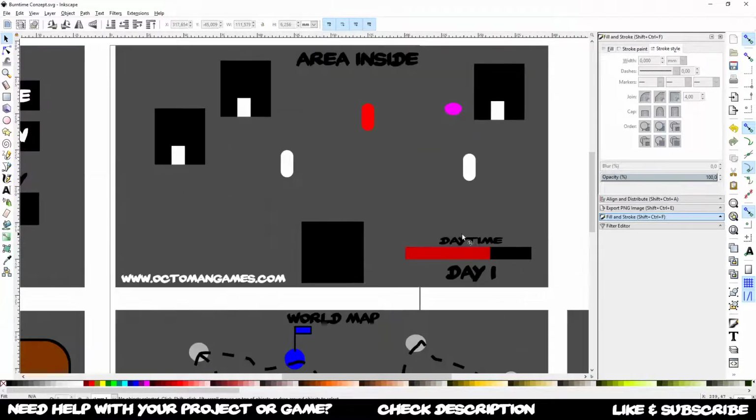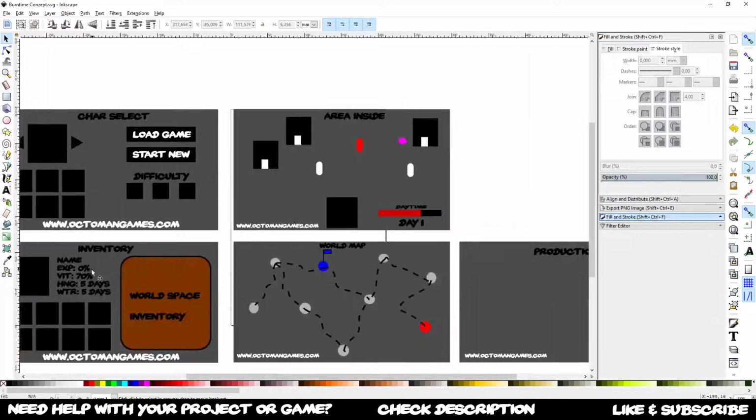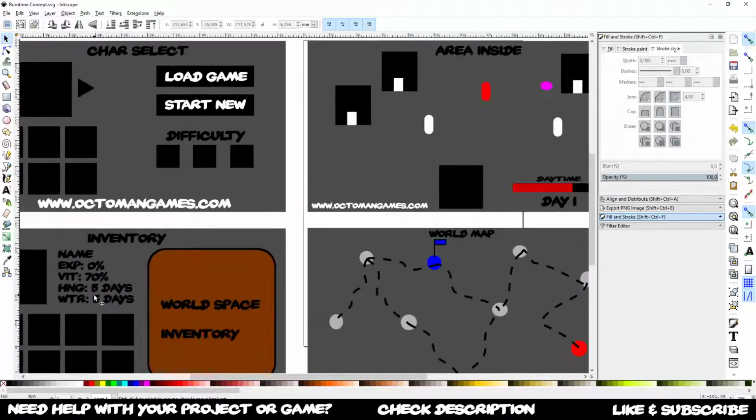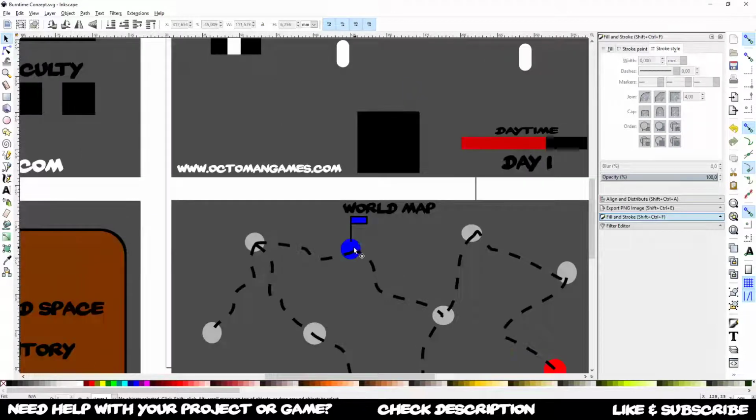Then we're going to have the daytime, so we reduce a bar, like an image, down to 0, and when it hits 0, the day is over and we go automatically to the next day, and then we consume 1 water unit and 1 hunger unit. So literally this hunger will reduce by 1, so we only have 4 days left, and so on. Why is that so important? Because when we travel from this area to this area, we're going to automate that